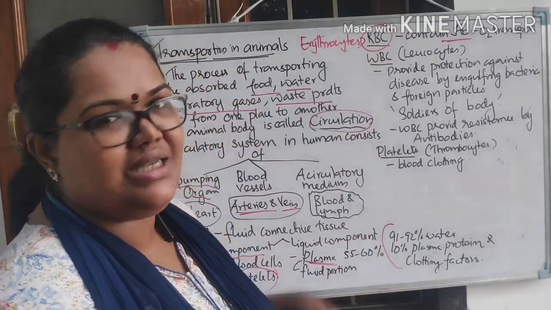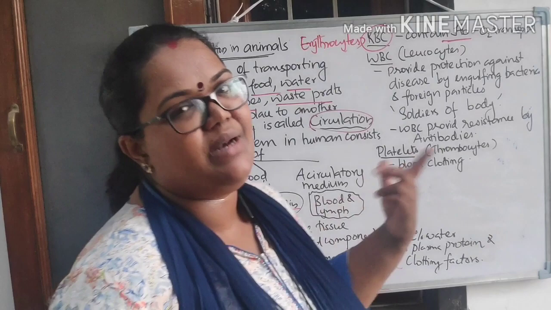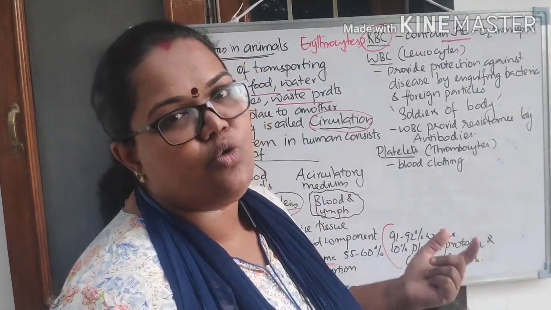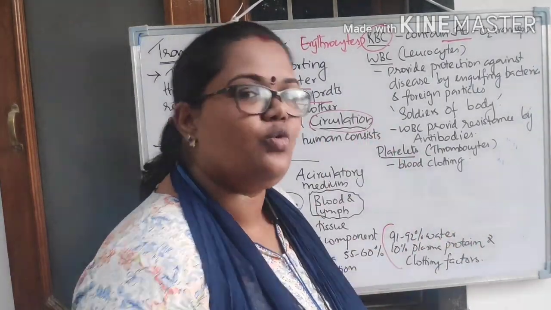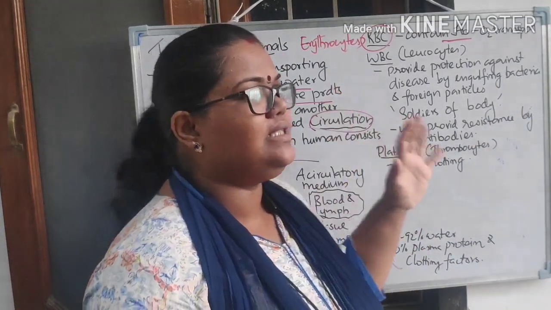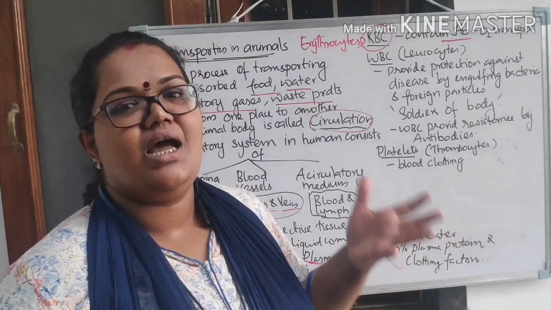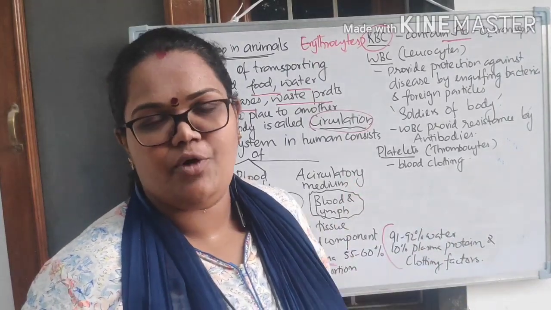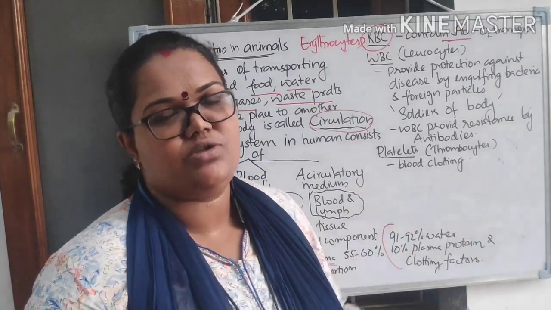Now WBC. The name itself, white blood cells, right? White means leuco, so we can say that it is known as leukocytes, right? So what is its function? WBC is known as the soldiers of our body. That means they protect. What is a soldier's function?